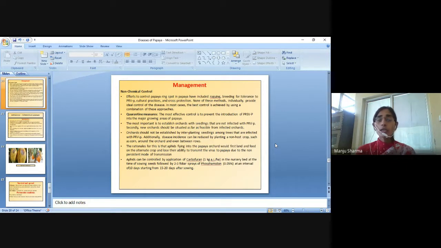Secondly, the new orchards should be situated as far as feasible from infected ones. The orchard should not be established by interplanting seedlings among trees that are infected with PRV-P. Additionally, disease incidence can be reduced by planting a non-host crop such as corn around the orchard and even between the rows.